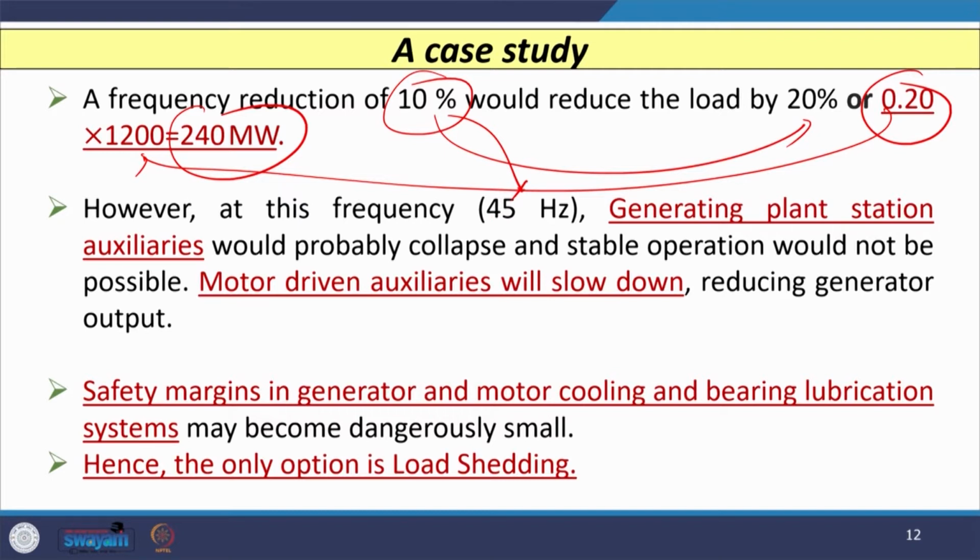Generating plant station auxiliaries at this 45 hertz frequency would probably collapse and stable operation would not be possible. Sometimes the motor auxiliaries available in the power station will also slow down, so a stalling effect is there. Safety margins in the generator and motor cooling and bearing lubrication systems will also be exceeded with reference to some threshold value. Hence, if we wish to avoid all these things, the only option is to go for load shedding, so that our frequency does not decline below a certain limit.